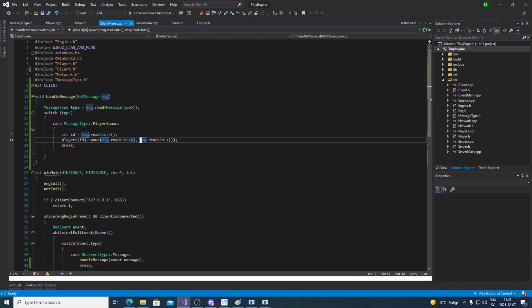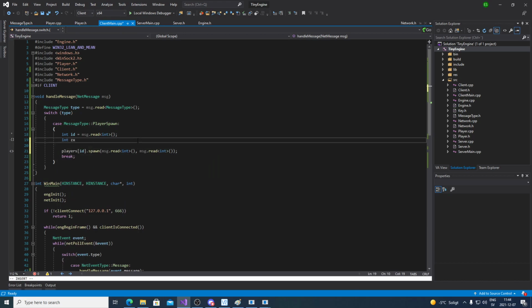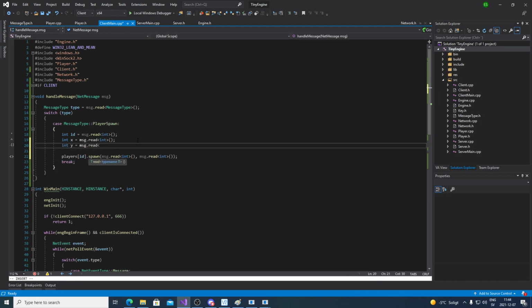But what we've learned, since it matters, because read int does a lot of work, is that we need to be really sure when it's happening. Which order is the int being read? That's why we have to be very careful when we're using message read in function calls directly, because stuff like this can happen very easily. So instead of plugging them into the function call directly, I'm just gonna make variables for them. So we're gonna do int x is message read int, and int y is message read int.